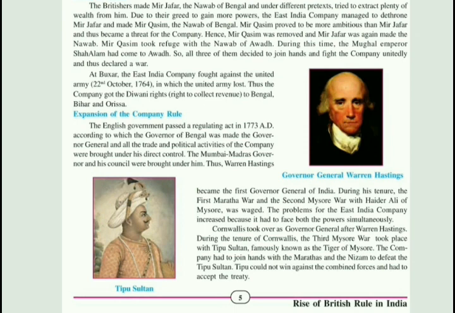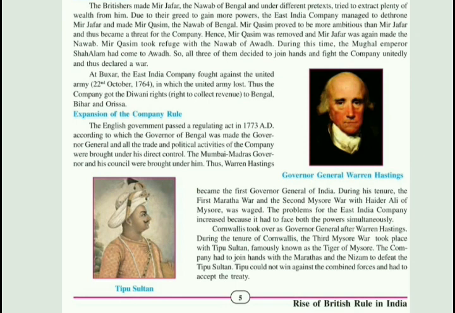When Warren Hastings was Governor General, we have seen that two wars were fought, which were the First Maratha War and the Second Mysore War. And under the tenure of Cornwallis, the Third Mysore War was fought.